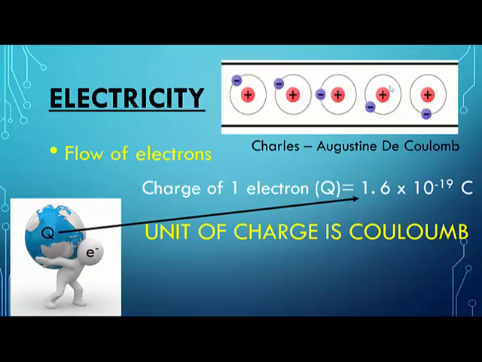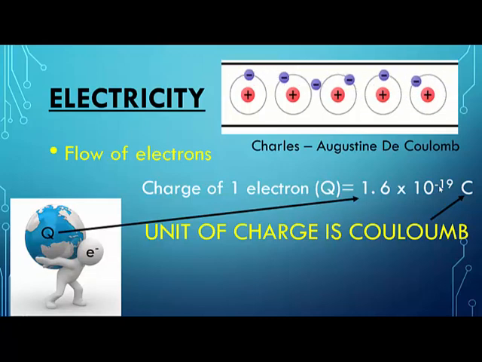So whatever the number of electrons, you just multiply the number of electrons by the amount of charge that one electron carries. Now tell me, if I want 1 coulomb of charge, how many electrons should I collect and ask to flow? 1 divided by 1.6 into 10 raised to minus 19. Exactly. Do it and tell me the figure. All of you please calculate.